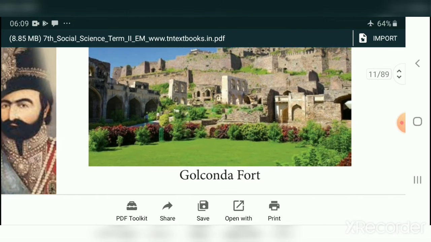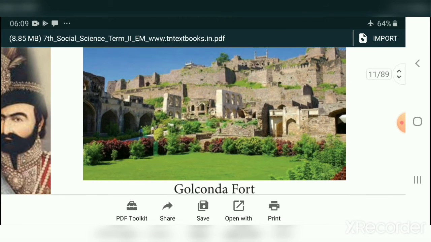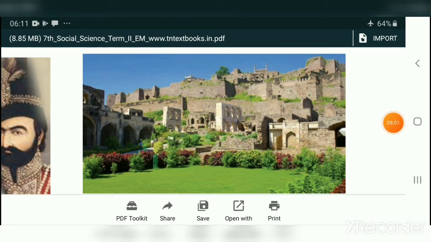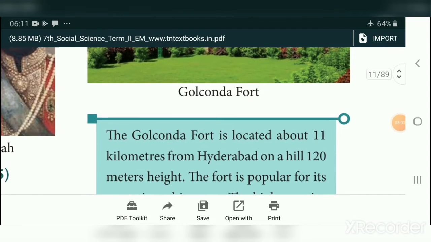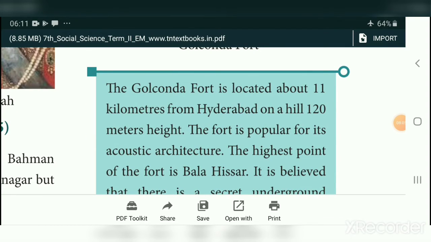You see here, this is Golconda Fort. This fort was captured by Muhammad Shah I. The Golconda Fort is located about 11 kilometers from Hyderabad on a hill 120 meters in height.